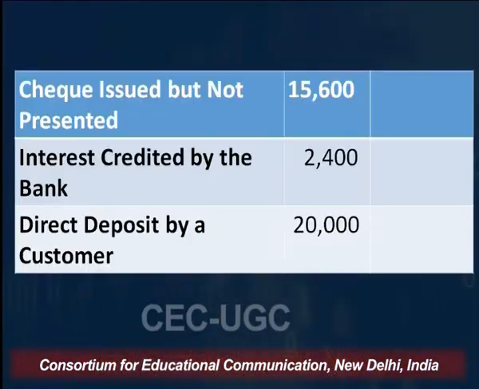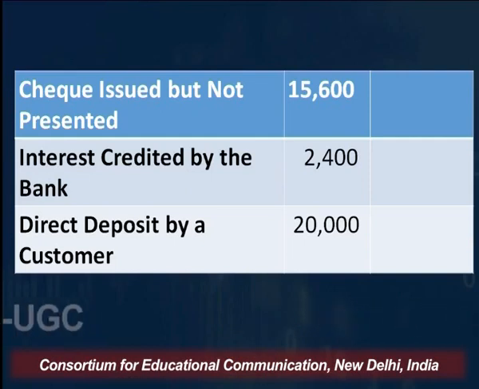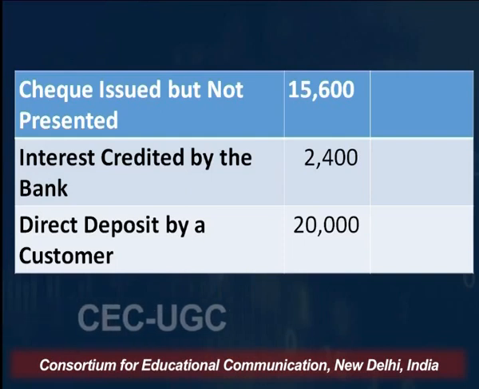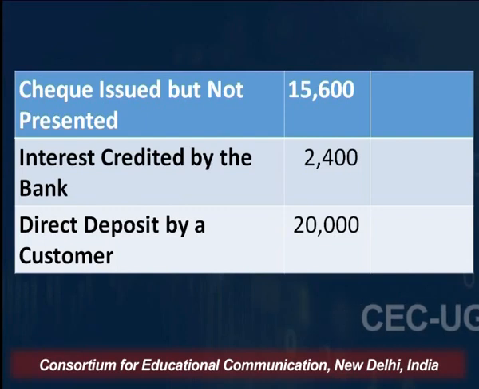The next item is that interest was credited by the bank directly to your account of 2,400. So we are going to add back this item as well. Now let's understand the reason, because you can see it is there in the added column, in the plus column, but my objective would be to explain to you why we are adding this back.